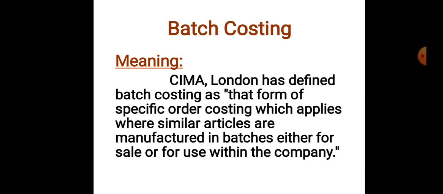Under this, the products are produced in particular, different batches. For example, morning batch, afternoon batch, and night shift. Under job costing, it's as per the customer requirements. Under batch costing, it's not the requirements of the customers, it's about the separate batches we are producing. For example, 2 to 4 p.m. is a separate batch, 4 p.m. to 6 p.m. a separate batch. We are producing the product in separate batches and preparing separate cost sheets for the separate batches.